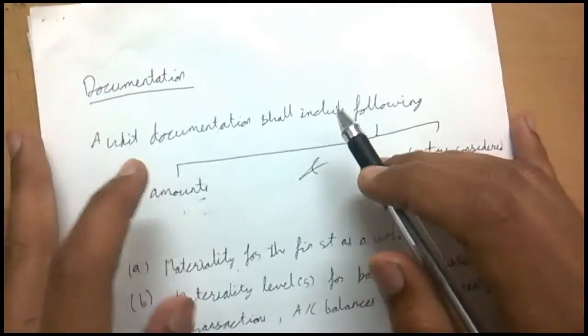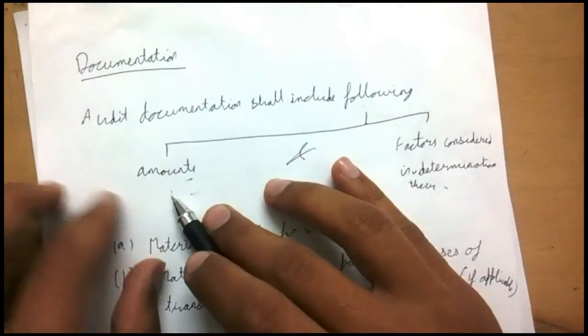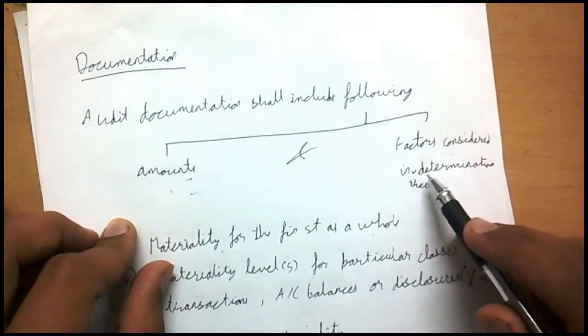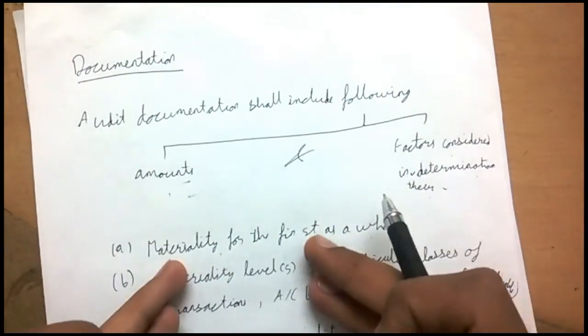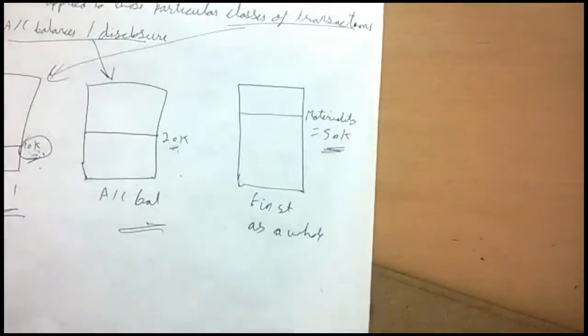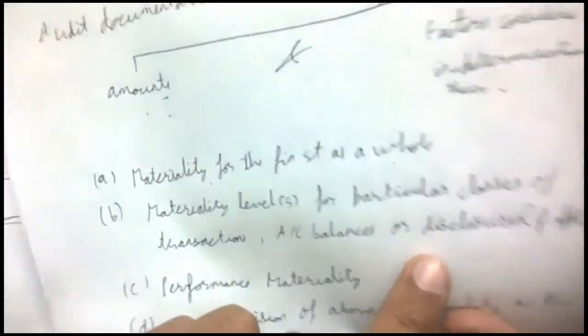Materiality for the financial statement as a whole. The audit documentation shall include the following amounts and factors considered in their determination. Now, what we are going to document is materiality for the financial statement as a whole, materiality for particular classes of transaction, account balances, or disclosures. That is, we are going to document these 10,000 and 20,000. Performance materiality.